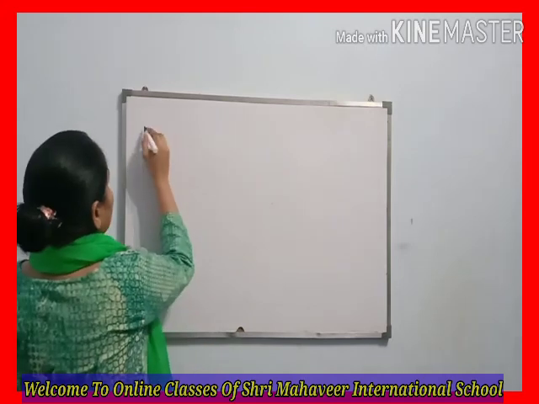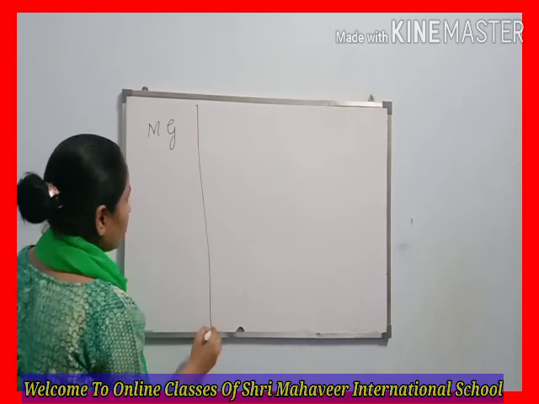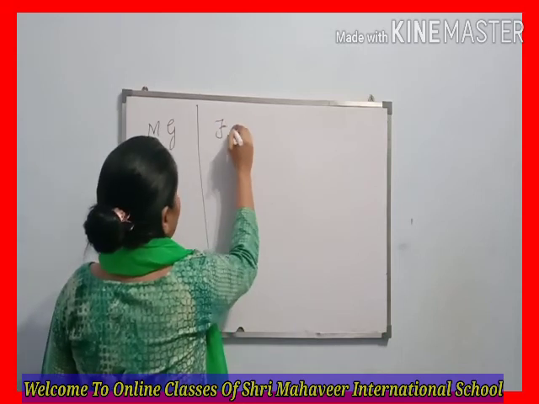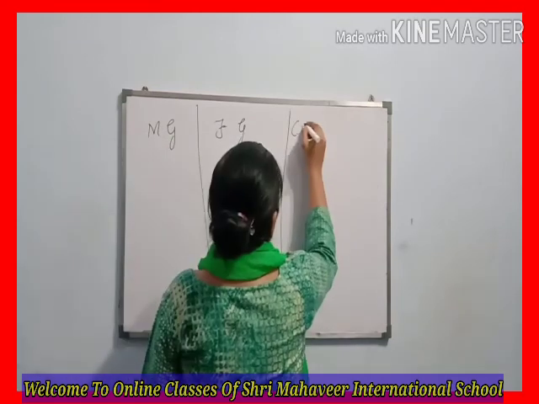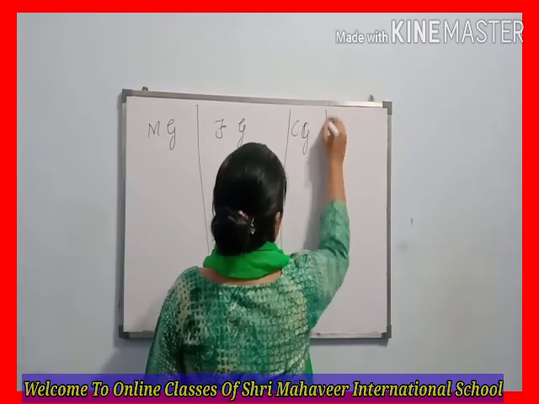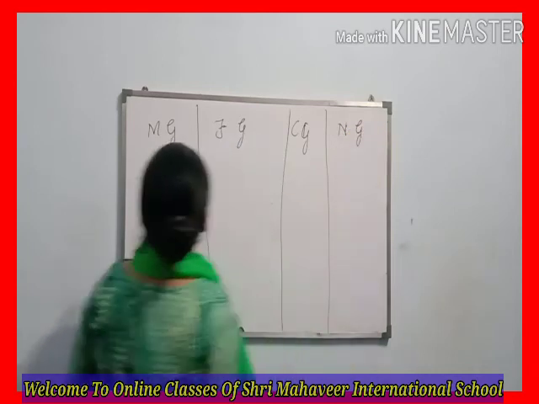So I am going to write here some examples of masculine gender, feminine gender, common gender and neuter gender. What are they?